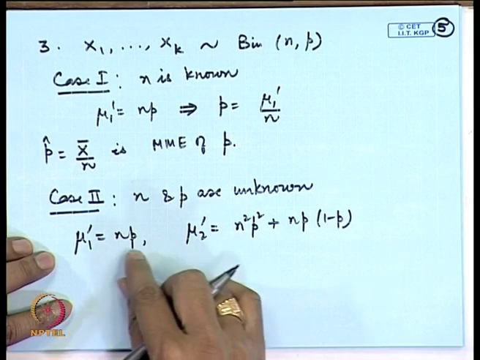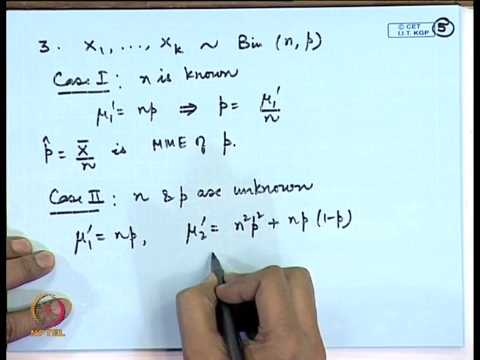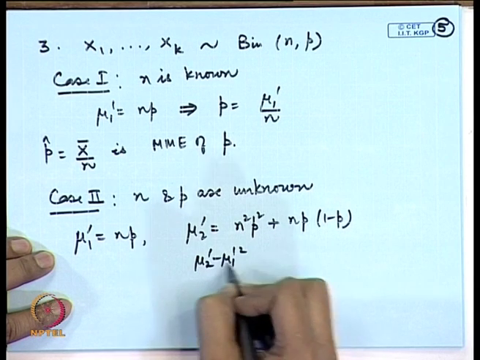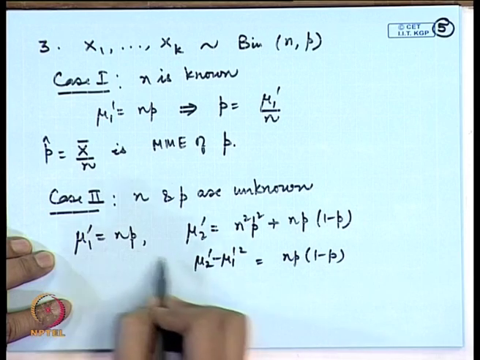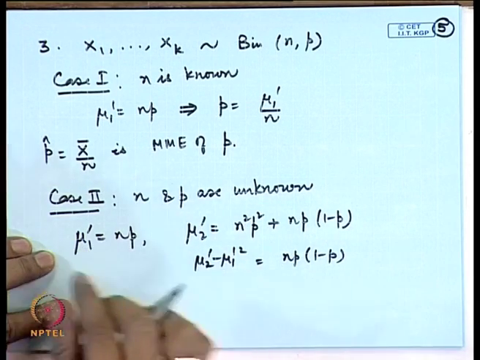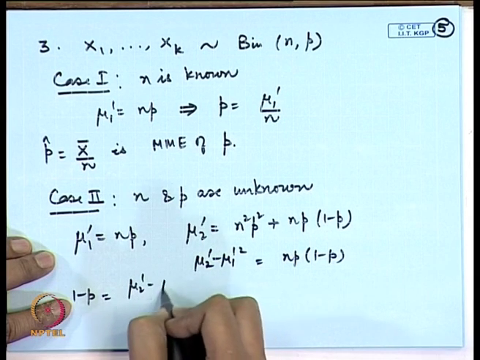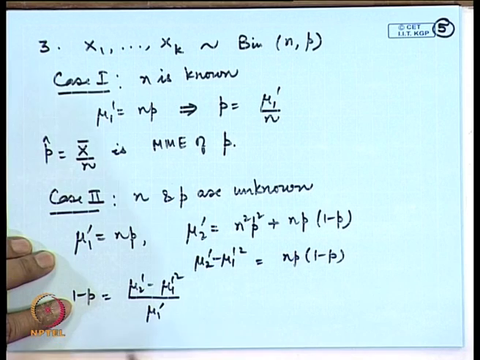Now, we can solve this equation. Actually, if we take up, say, mu 2 prime minus mu 1 prime square, I get n p into 1 minus p. So, if I divide this equation by this, I get 1 minus p is equal to mu 2 prime minus mu 1 prime square by mu 1 prime.